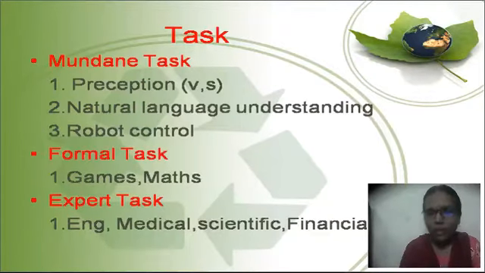Under mundane task we will have perception, natural language understanding, robot control. Perception means with the help of vision and sound we can do the task. Formal task means games and mathematics come under it. Suppose we want to solve some equation, with the help of the formal task we can do so. And expert task means we need some additional information about it, that is expert information. So expert persons such as engineering, medical, scientific, financial, they will be using this expert task.